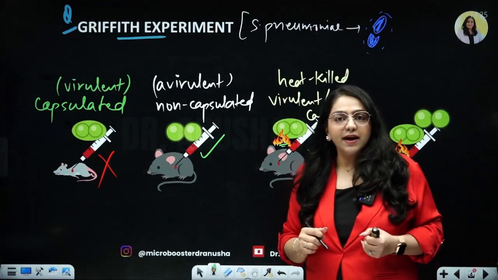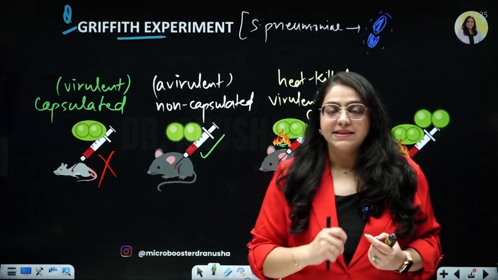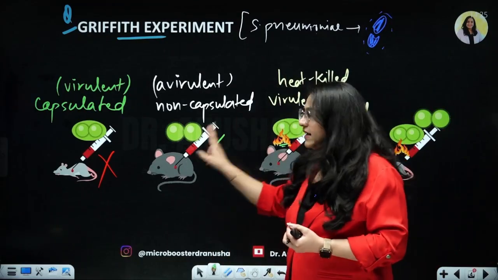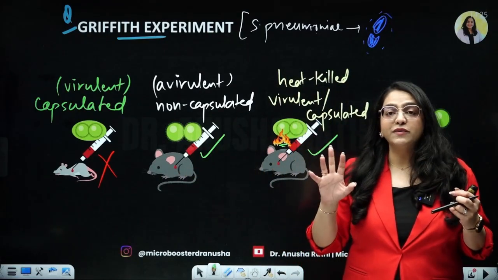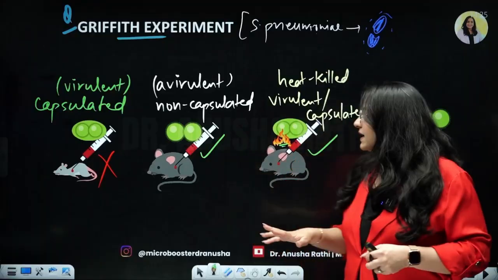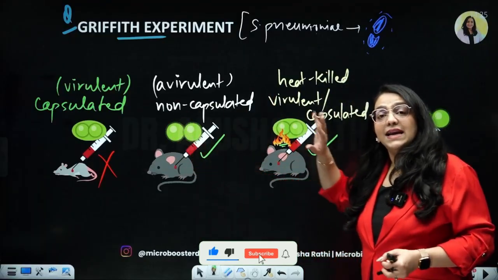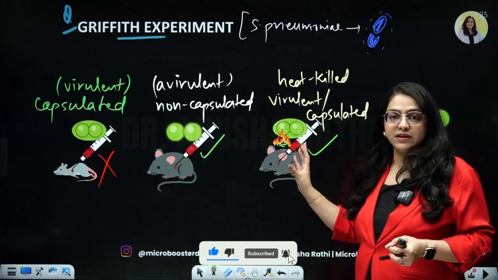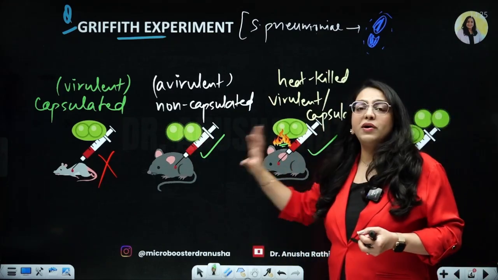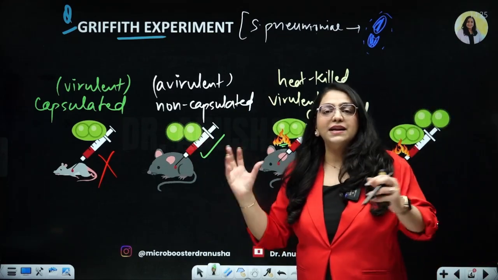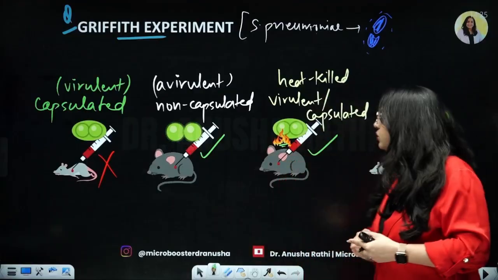The mouse did not die. Then he did something else. He took the 2 strains because of which the mouse was able to live. That is a non-capsulated avirulent strain and a heat-killed capsulated virulent strain. He mixed these two together and injected them into a fourth mouse.